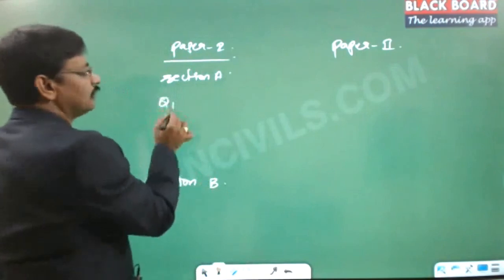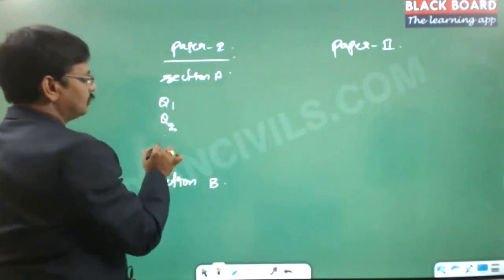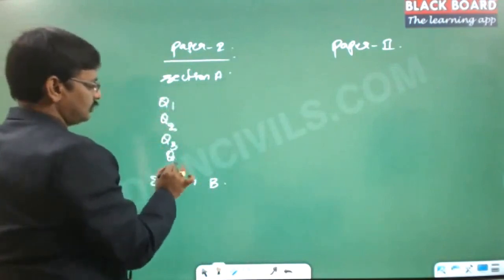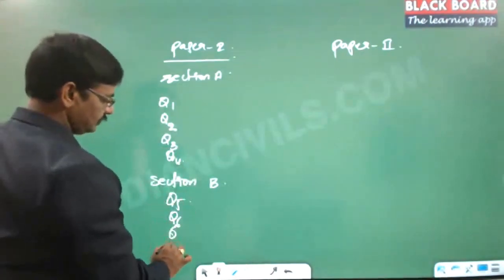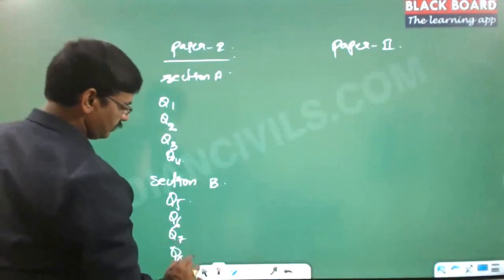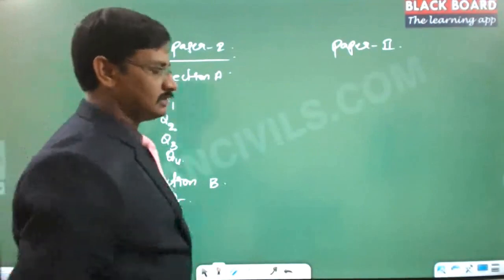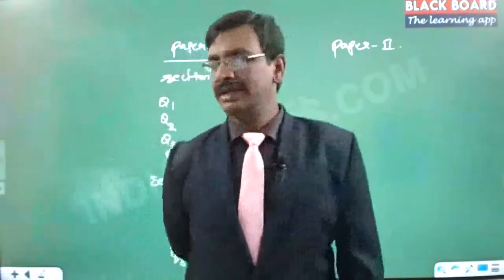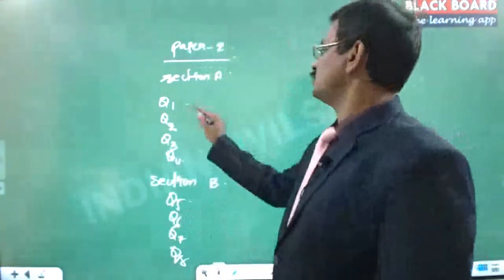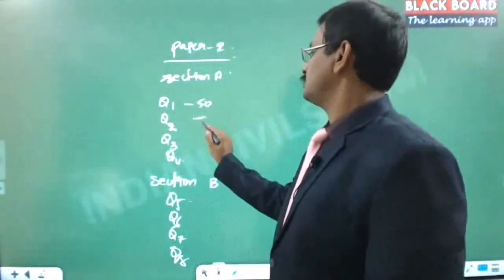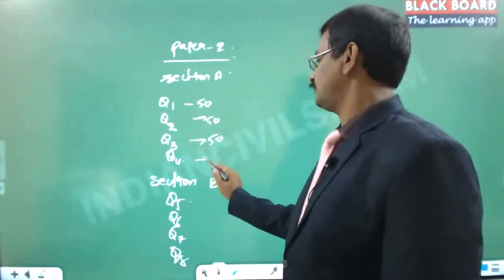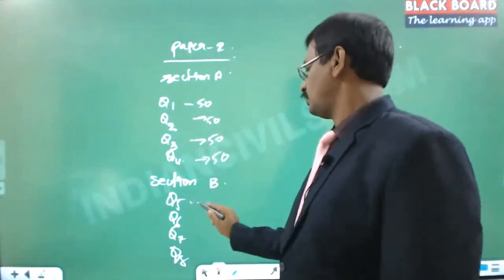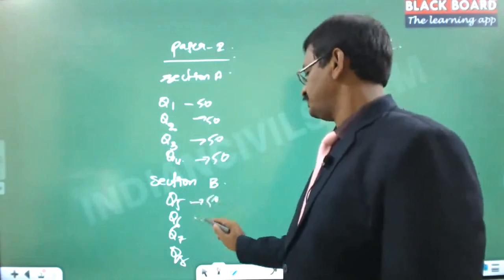And in section A, we have question number 1, question number 2, question number 3, question number 4. Similarly, question number 5, question number 6, question number 7, and question number 8. So this is how the questions will be there. And each question carries 50 marks. So this is for 50 marks, and this is for 50 marks, and this is 50, and all of these are 50 each.